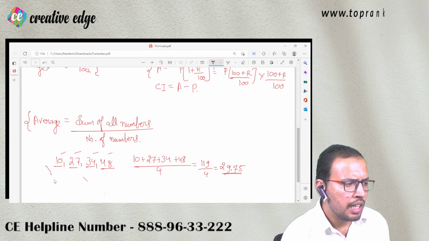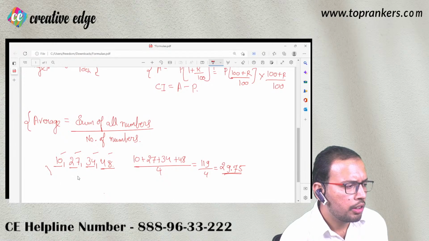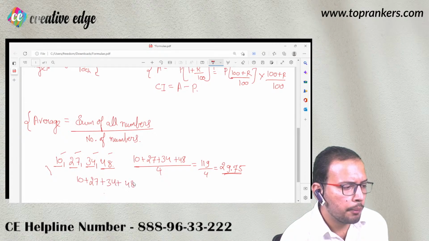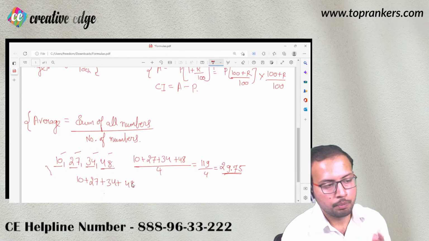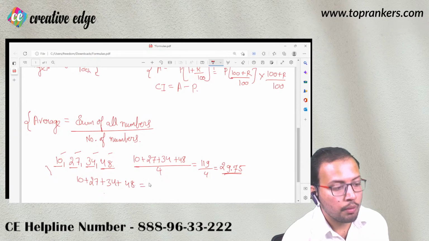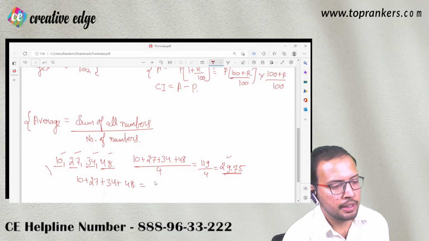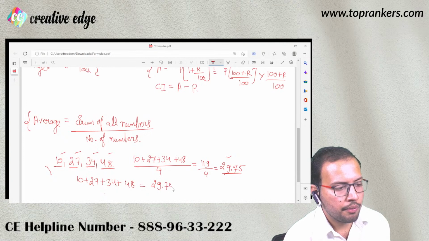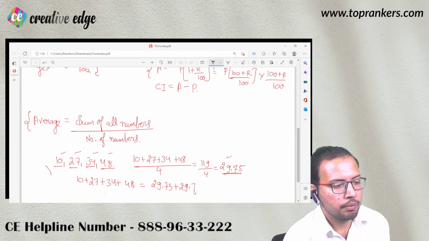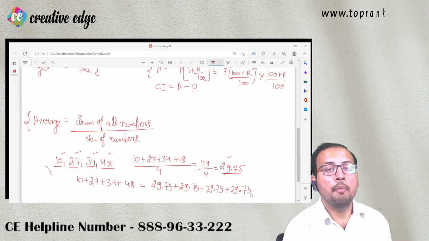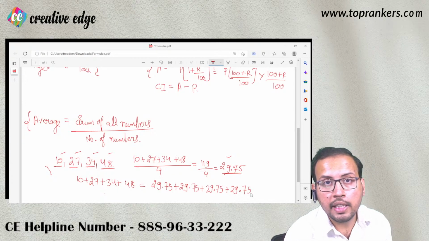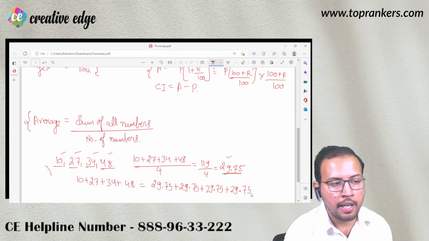Means अगर आप 10, 27, 34 और 48 को add करते हो, which are 4 different numbers, I'm emphasizing 4 different numbers, तो instead of doing that, आप यहां पर same number को 4 बार भी add कर सकते हो. 29.75, 29.75, 29.75, 29.75. In both the cases, you are going to get the same value. This is the idea behind average.